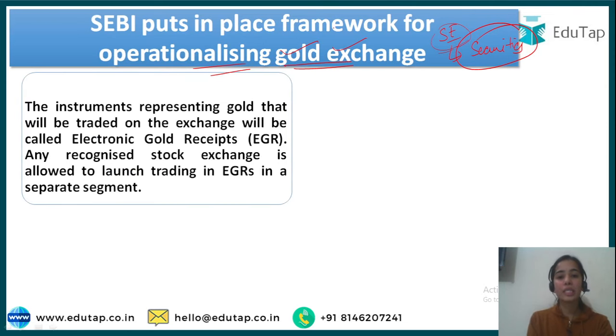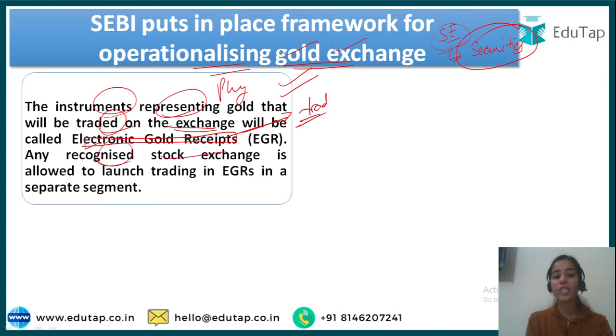So see, in the gold exchange, the instrument that will represent the physical gold and will be traded on the exchange will be called electronic gold receipts. So this will be the tradable thing that will be traded in the gold exchange. Any recognized stock exchange is allowed to launch trading in EGRs.